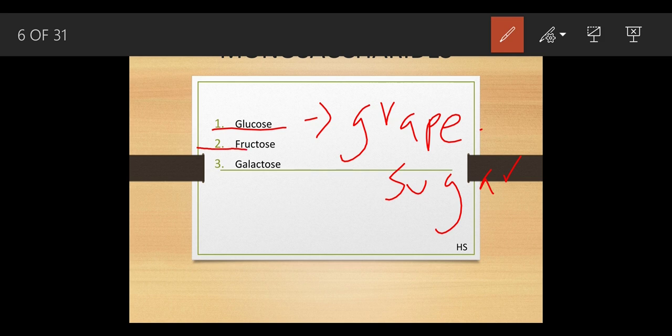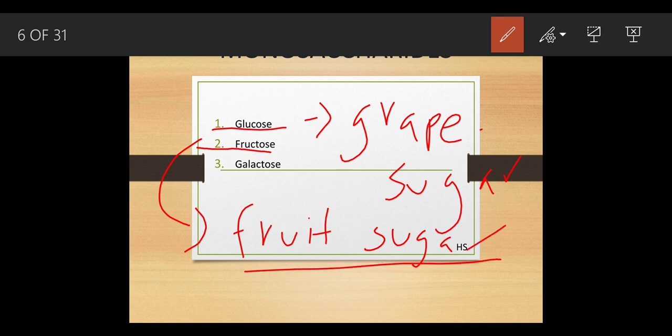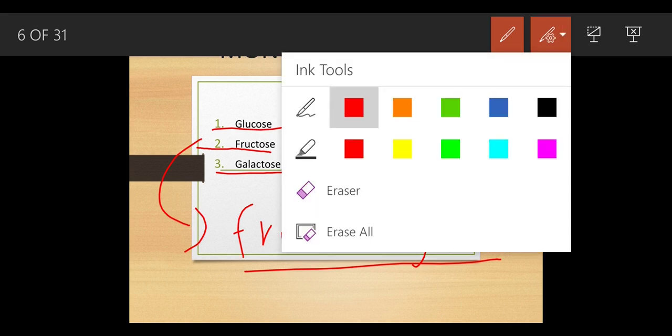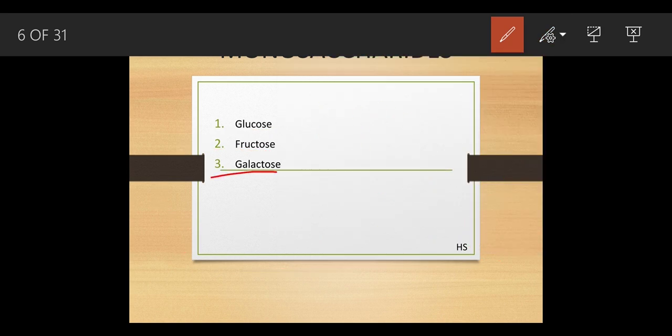Second is fructose. Again, this is a simple sugar. Fructose means fruit sugar. The sugar present inside fruits is considered fruit sugar. Galactose is a simple sugar present in milk.